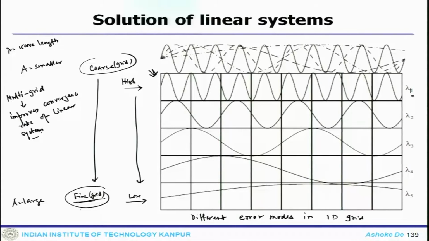Welcome back. So, the whole idea behind that, because you see this kind of error which appears, and this has to do with grid and the solution procedure.